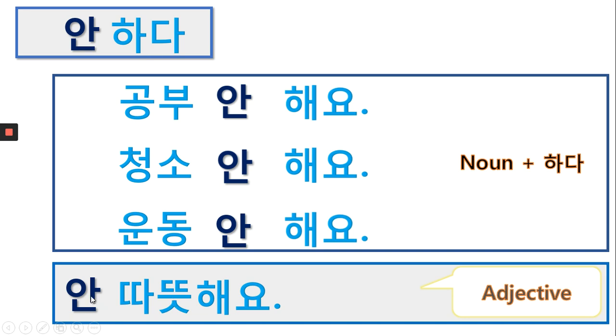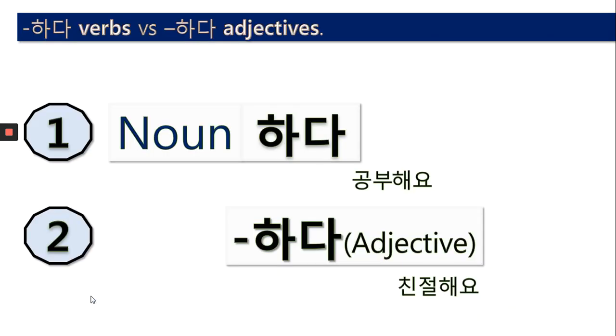So you might notice that we have two types of 하다. The first one is 하다 verb, and the second one is 하다 adjective. But in Korean, an adjective can also be a verb. That's why I usually just say 하다 verb, but actually 하다 consists of two types. What is the difference? When we make a negative sentence, when you make negation, it's different.